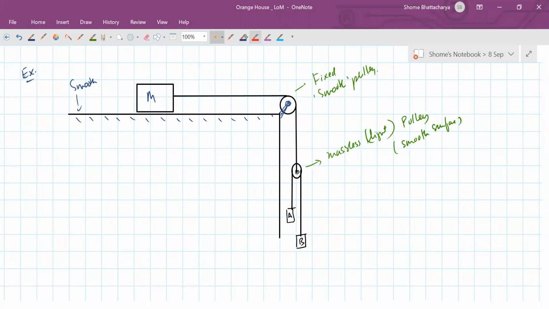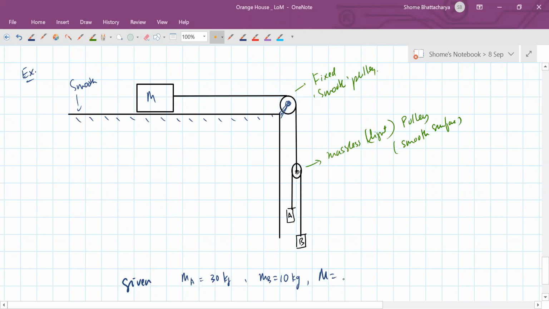Now, given, suppose that mass of A is 30 kilograms, mass of B is 1/3 of that, so 10 kilograms. The mass on the top over there is 20 kilograms.